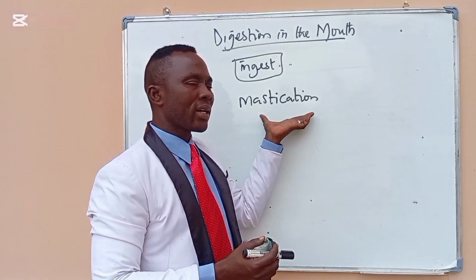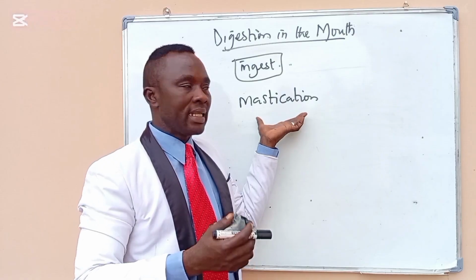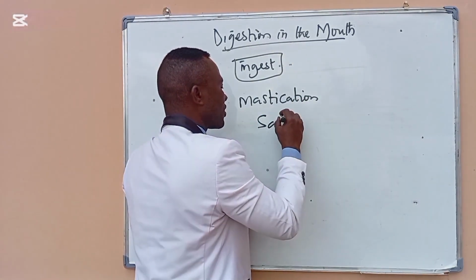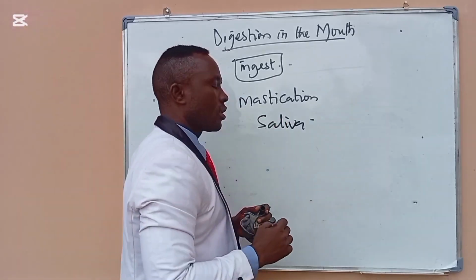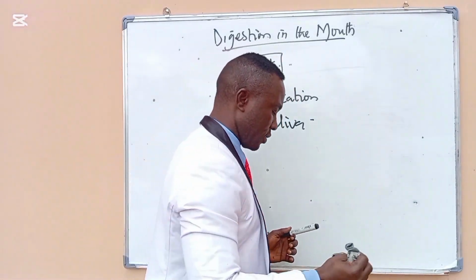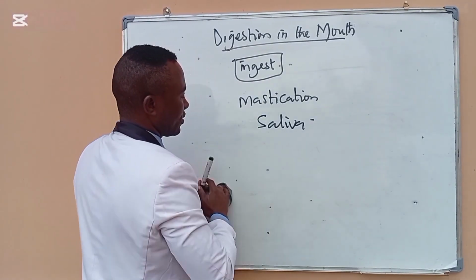During mastication, the food is mixed with saliva. The mouth contains saliva, which is secreted by the salivary glands.